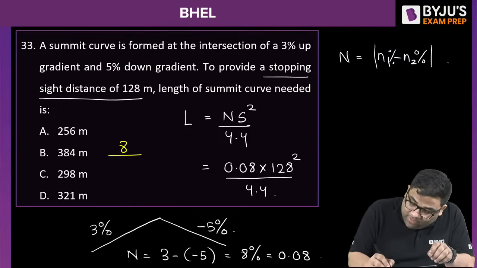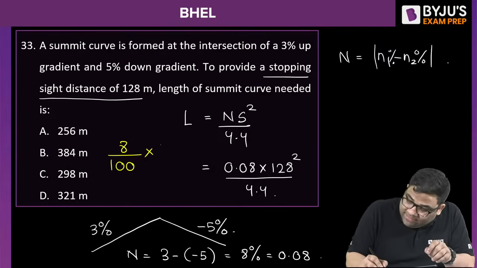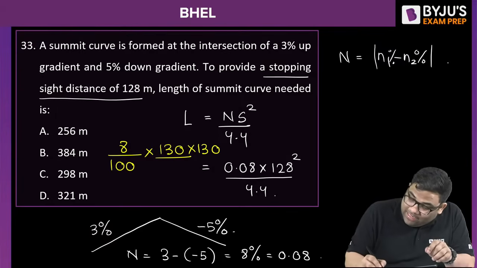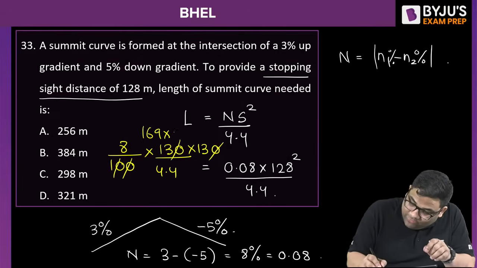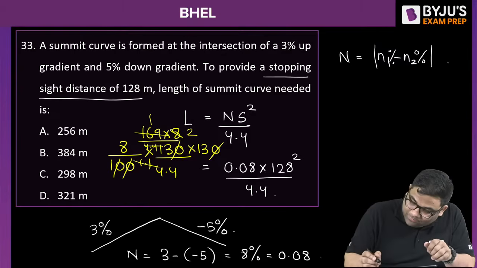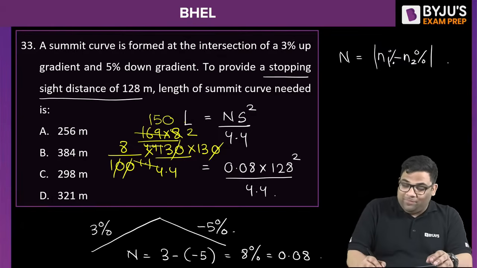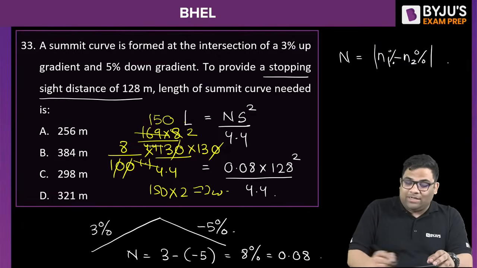See if you can do the calculations by 8 by 100. I can take this as almost 130. Yes, 130 square. Okay, I can take this as 4.4. Yes, this will become 169 into 8 by 4.4. So if I divide this by 4, I'll get here 2, I'll get here 1.1, right? And I'll almost get here 150, right? So 150 into 2 is what? Almost 300. So answer will be 298.